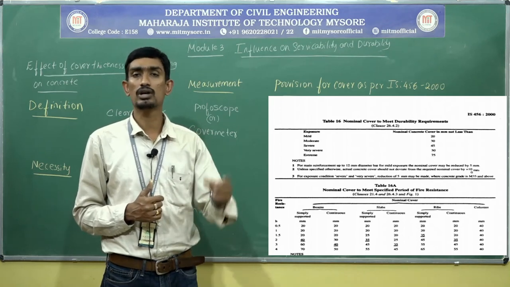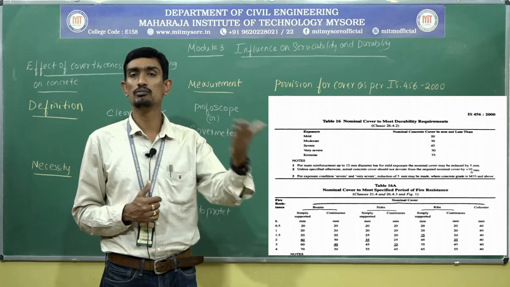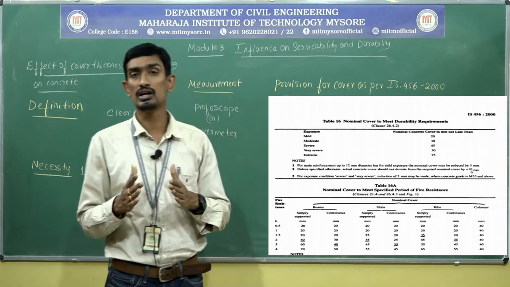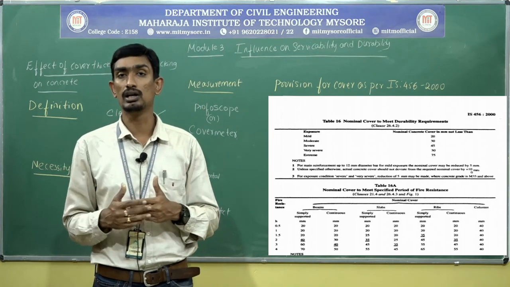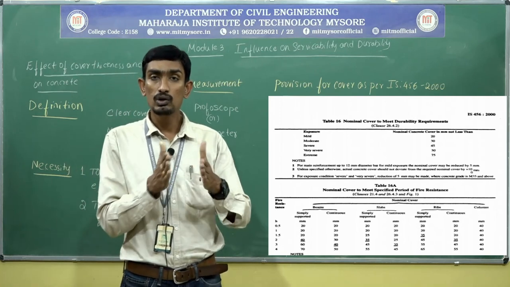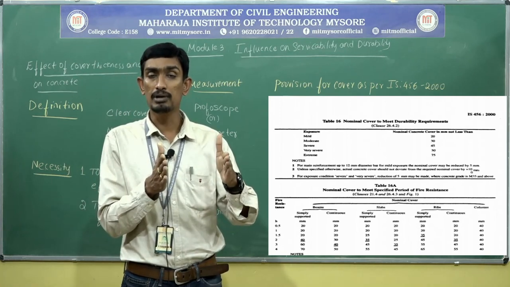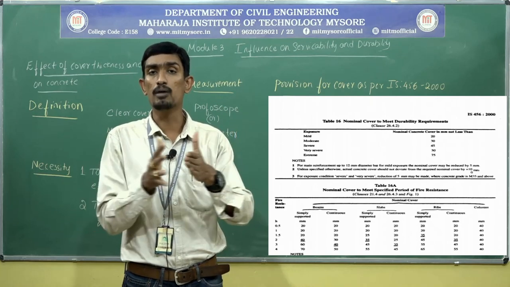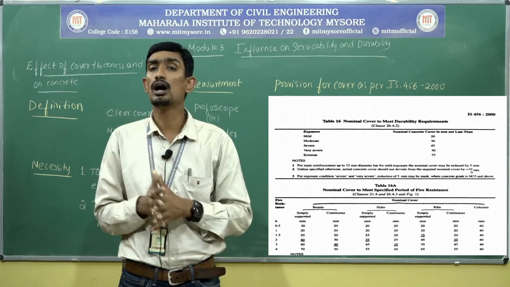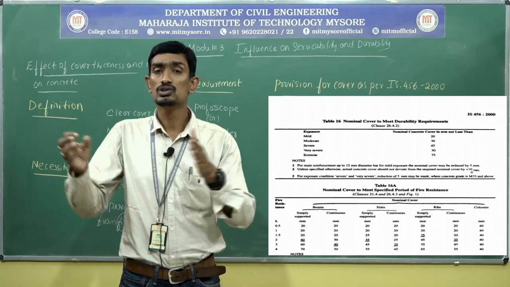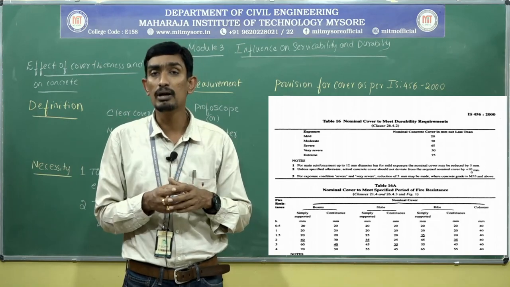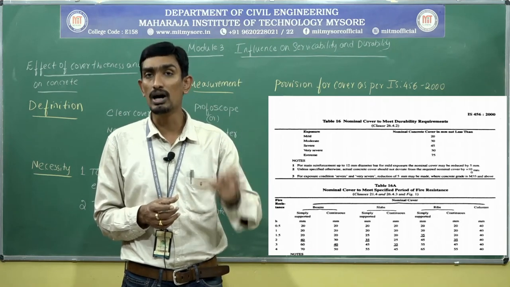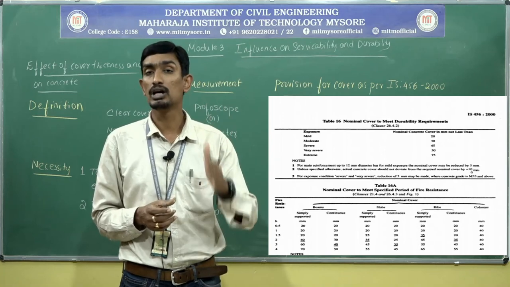Because in a non-coastal area, you can reduce the thickness. That is, you can go with a mild or moderate exposure condition. But in the case of an extreme or severe condition, you need to go ahead with more cover thickness. Why? Because you need to protect that particular rebar, as it is more prone to corrosion problems. More chloride salts and more oxygen will be present, which will get inside the concrete element and damage the rebar. So by providing a thicker cover, I can protect the steel from corrosion.